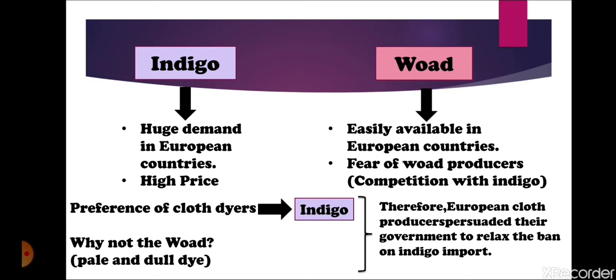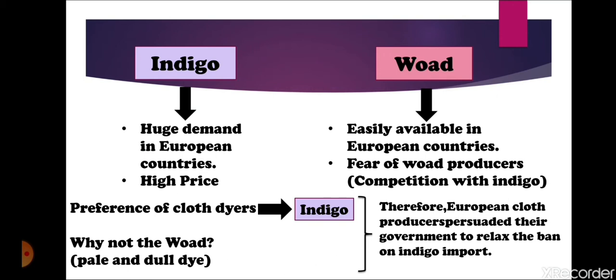Since Indian indigo was in great demand in the European countries, it was very costly. The woad plant, on the other hand, can be easily grown in the temperate region. That is why it was easily available in the European countries.